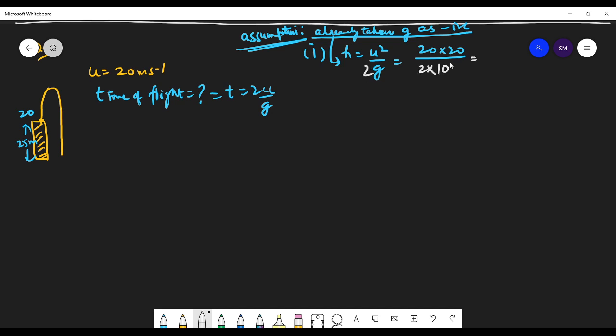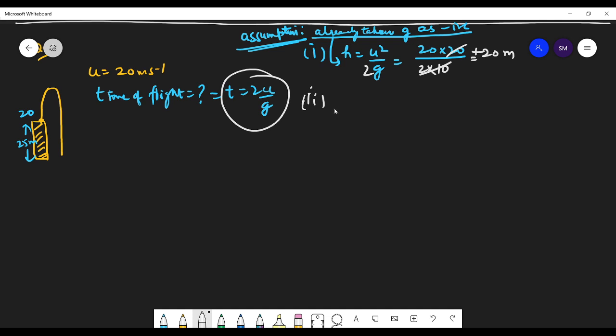So what's the answer? 20, 20. So that's 20 meter. So height is 20 meters, right? So that's the maximum height attained. Now tell me, the second part of the question is, how long will it be before the ball hits the ground? Time of the flight. What is the time of the flight?